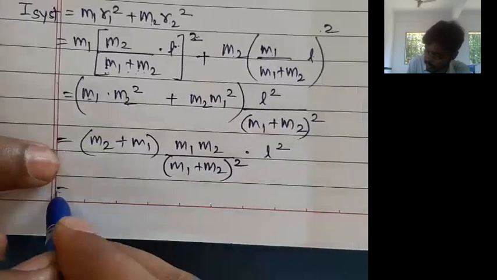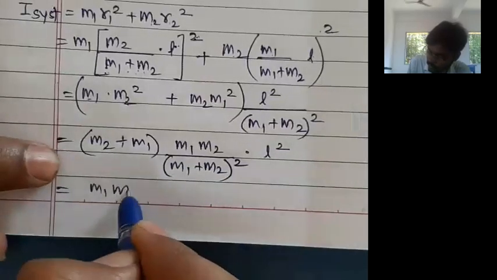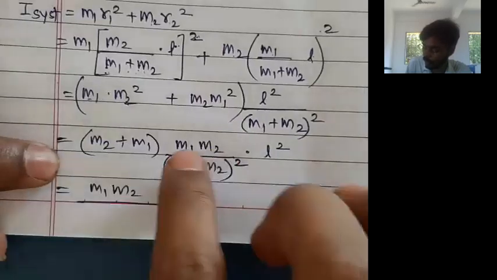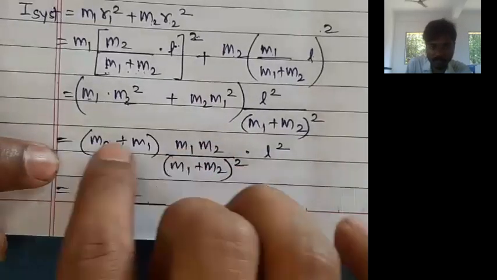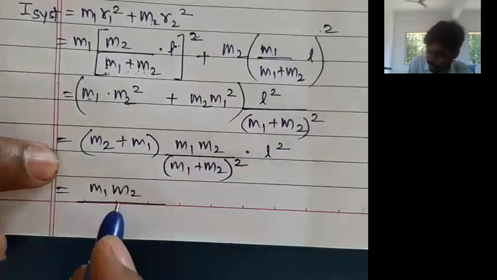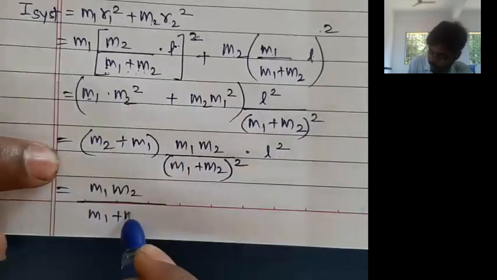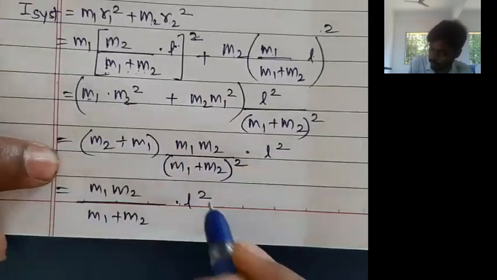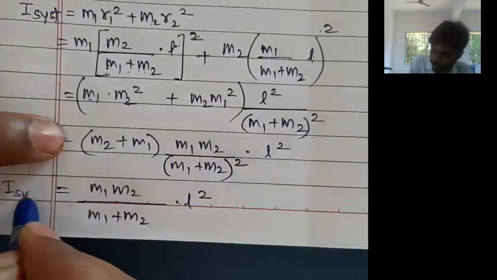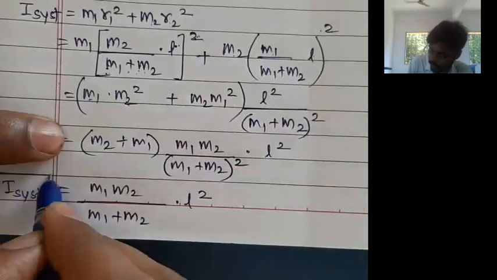So what is the answer? The answer is M1 M2 divided by (M1 plus M2), multiplied by L square, as one factor cancels and one M1 plus M2 remains. This is the moment of inertia of the system. So this is our final answer.